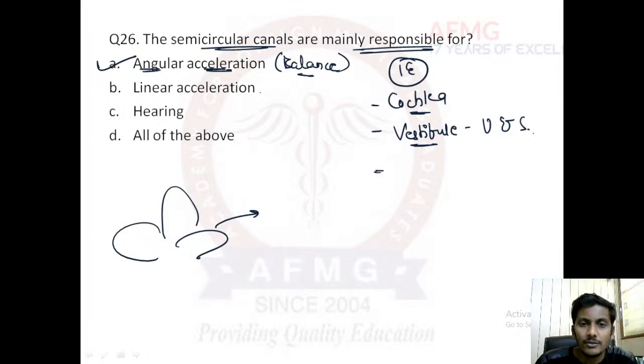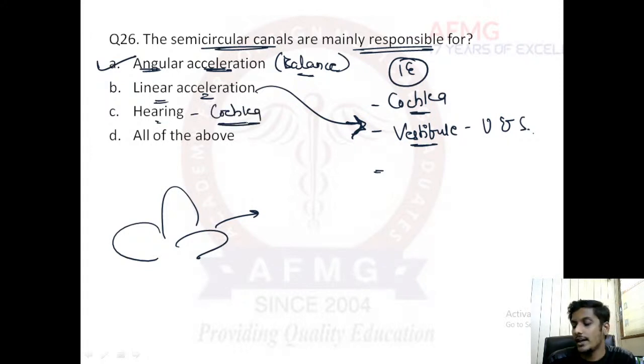The one which is responsible for linear balance or linear acceleration is the vestibule, that is your utricle and saccule. Linear acceleration is the responsibility of utricle and saccule. Hearing is the responsibility of cochlea. Important. And the sensory end organ of cochlea is known as organ of Corti.